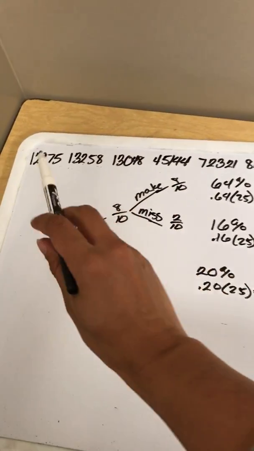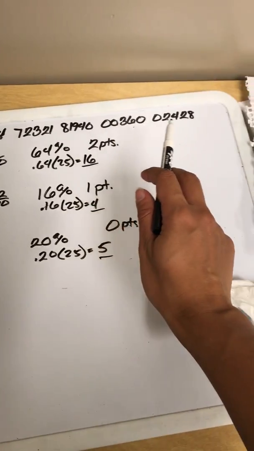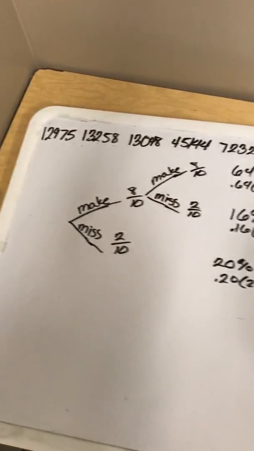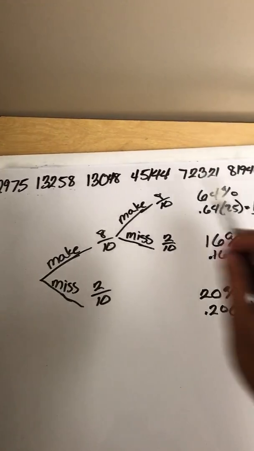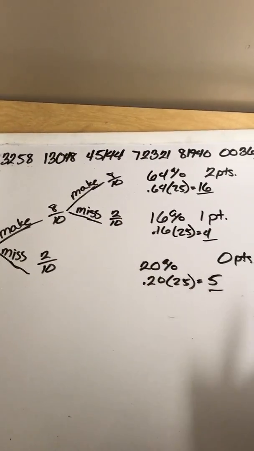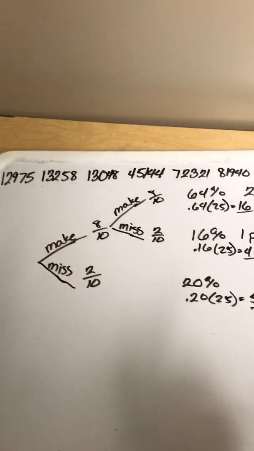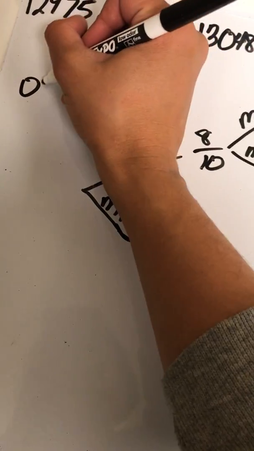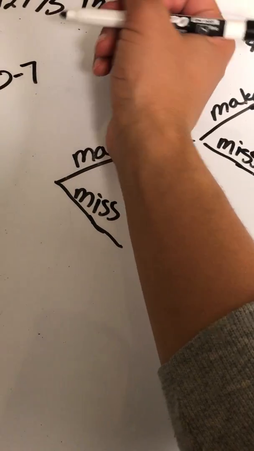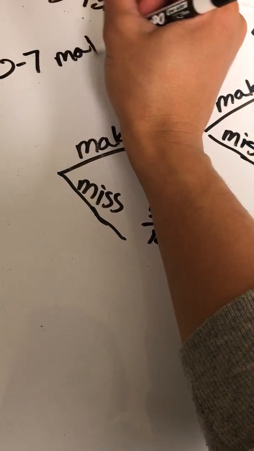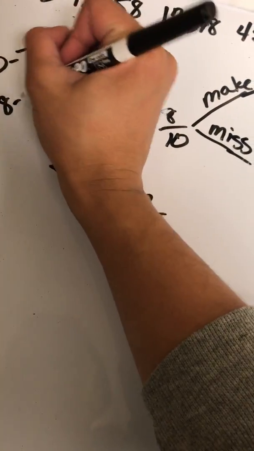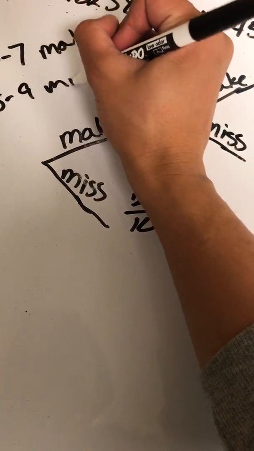Now, at the very top, I've written some random digits. To find it, since it's about an 80% chance that she makes it, we're going to use 0 to 7 to mean that she made it, and 8 to 9 is a miss.